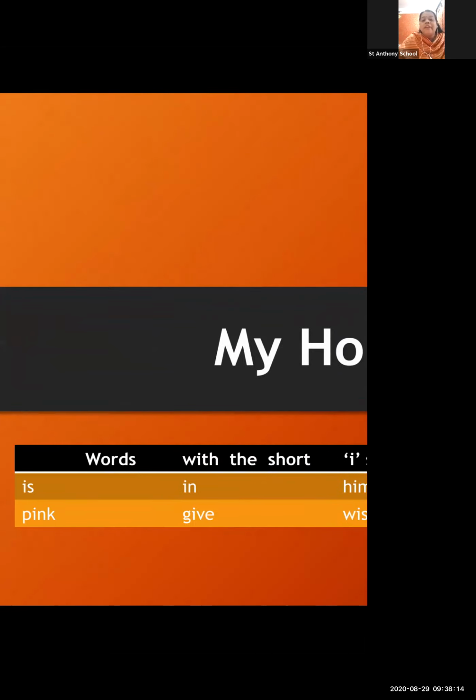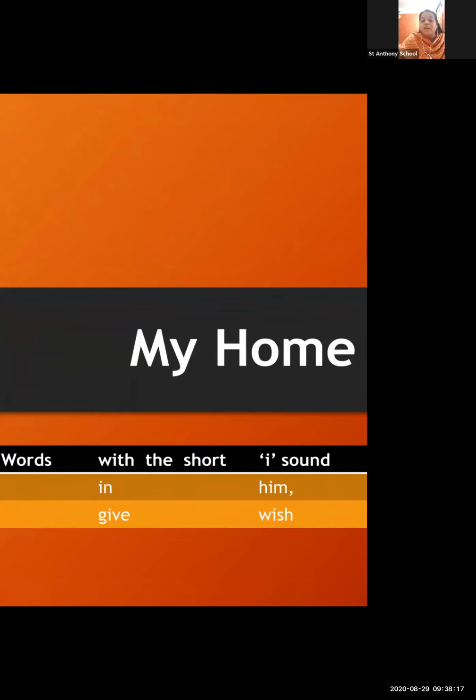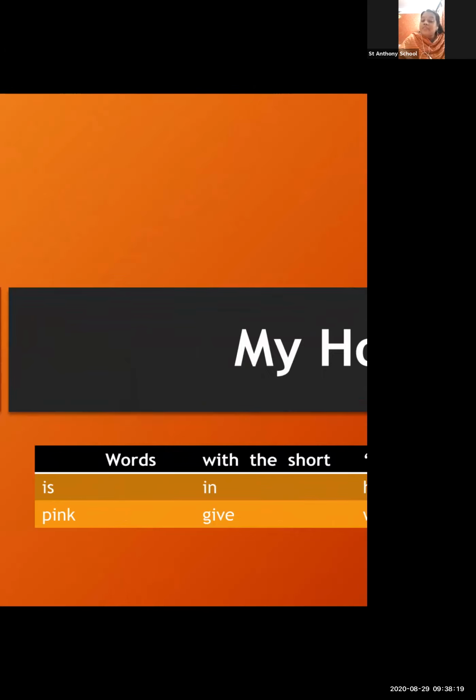The words with short I sound. Which are these words with short I sound? These are IS is, IN in, PINK pink, GIVE give. I want my students to say these spellings and words with me. IS is, IN in, PINK pink, GIVE give.